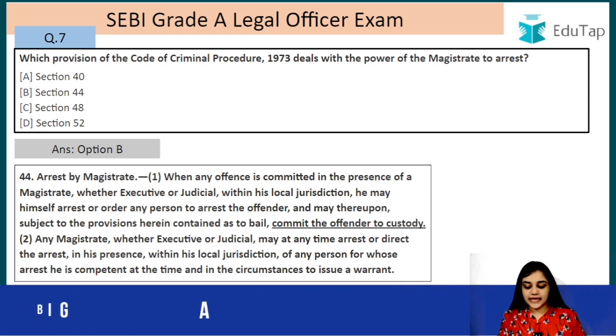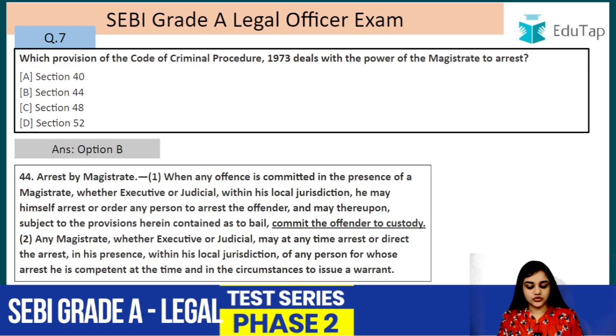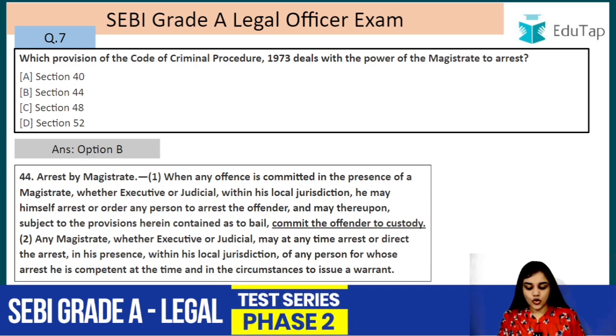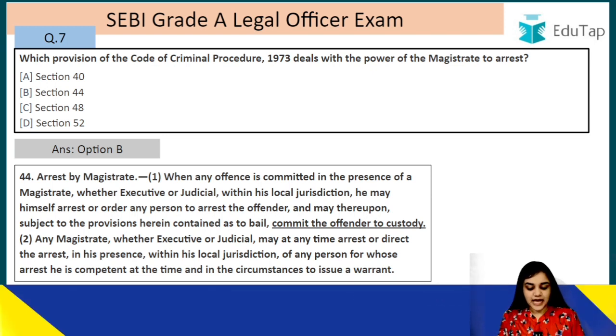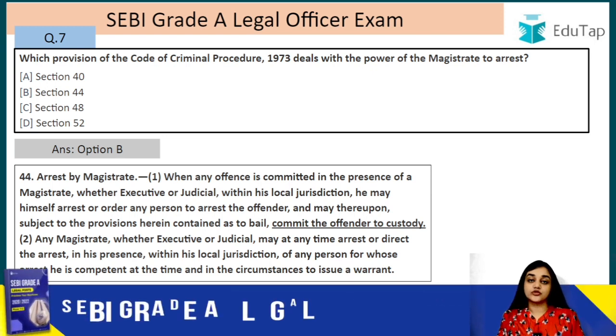The second one is any magistrate, whether executive or judicial, may at any time arrest or direct the arrest in his presence within his local jurisdiction of any person for whose arrest he is competent at the time and in the circumstances to issue a warrant.